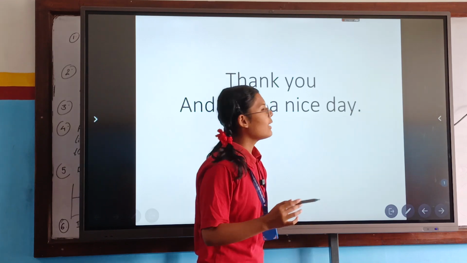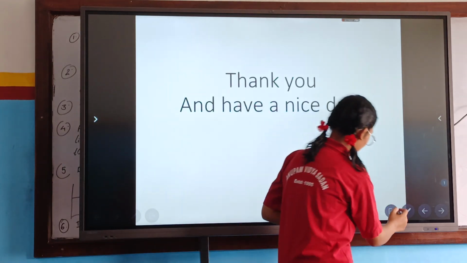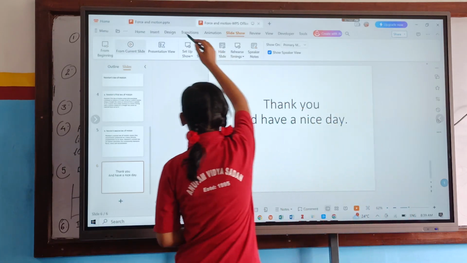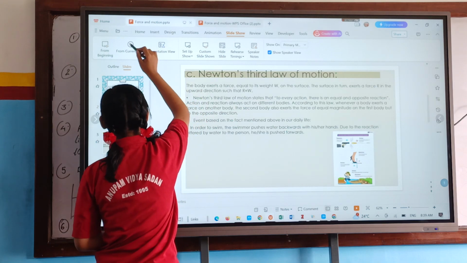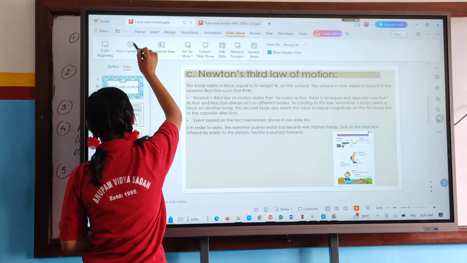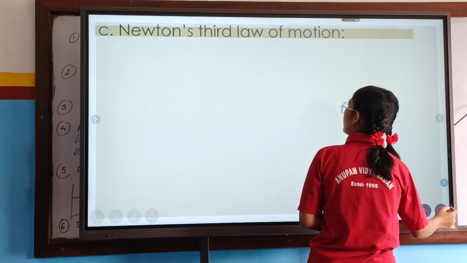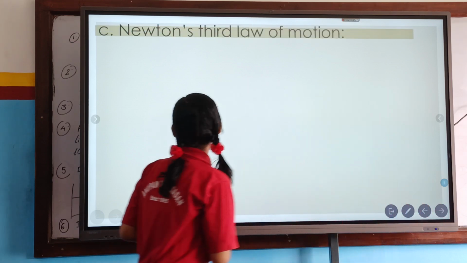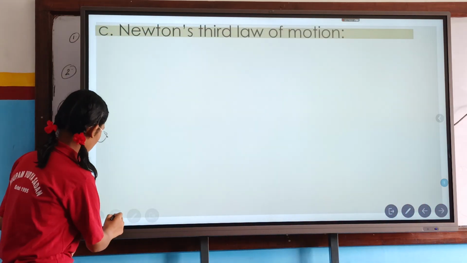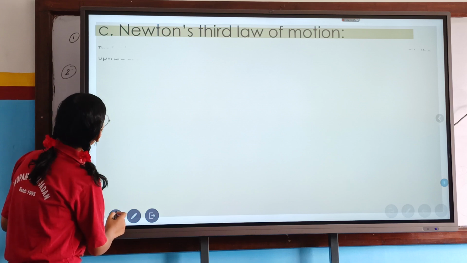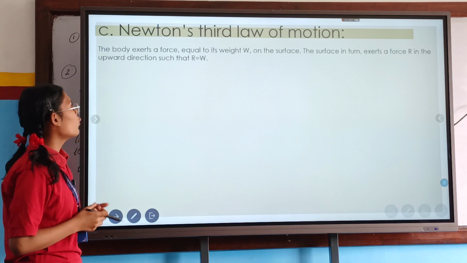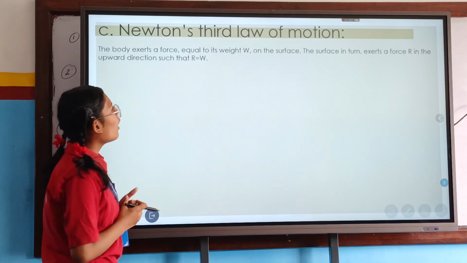And I would like to conclude this part and continue with Newton's third law of motion. The body exerts a force equal to its weight W on the surface.